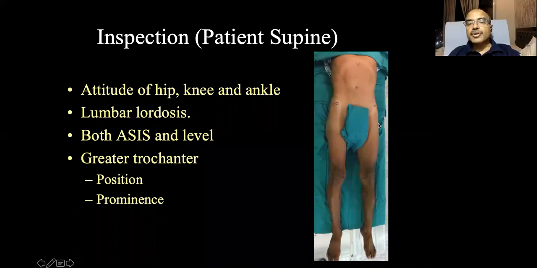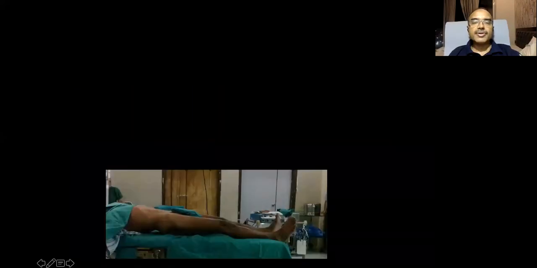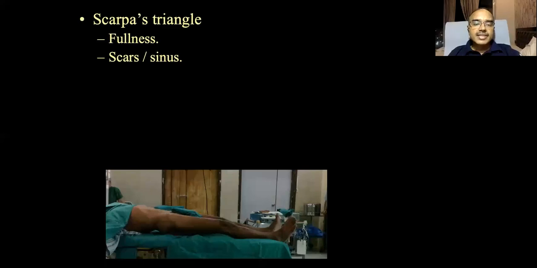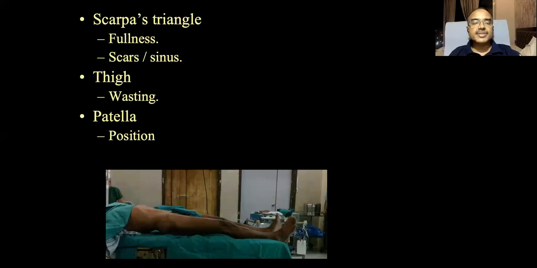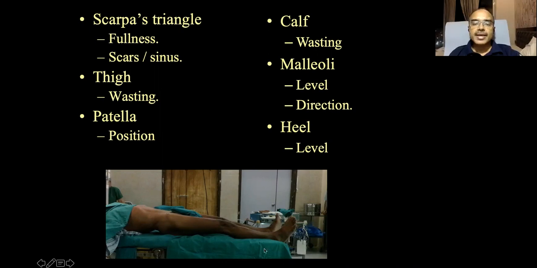See both the greater trochanters here, whether they are in position, or is there undue prominence of the greater trochanter? Scarpa's triangle, you can observe here, is there any fullness, any scar or sinus? And in the thigh, you can see is there any swelling. The position of the patella, whether at the same level or externally rotated or internally rotated, you can know from there. You can see the calf also for wasting, medial malleolus level and direction, and what is the level of the heel.